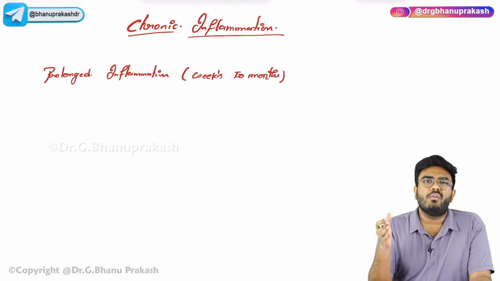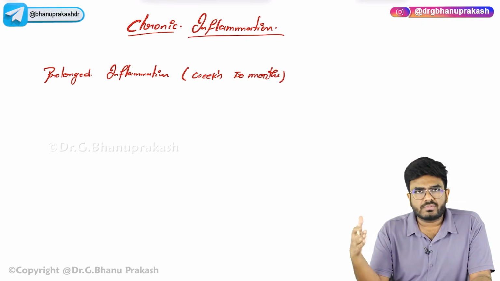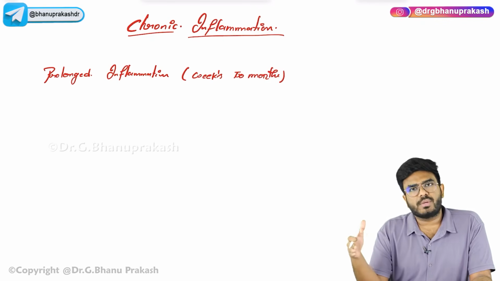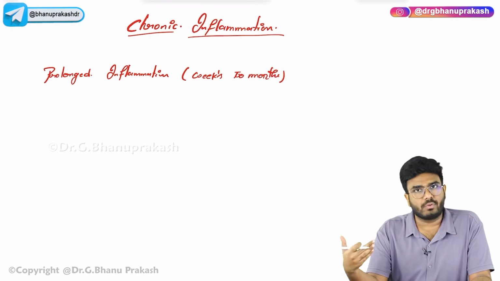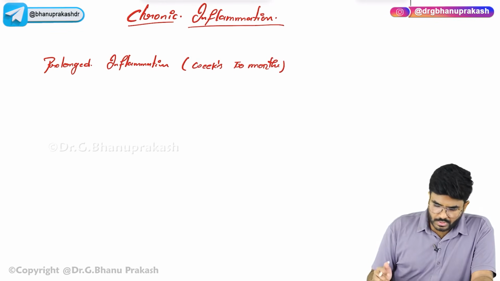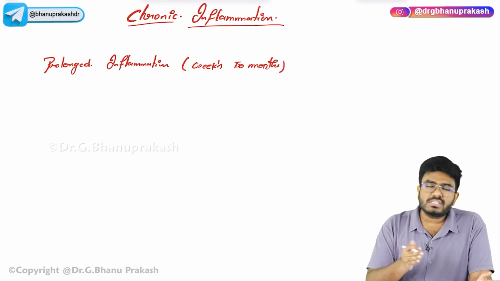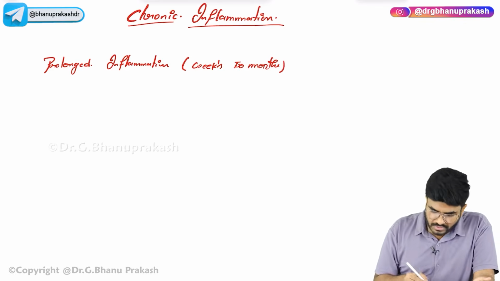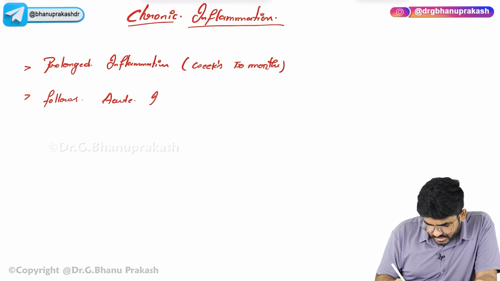For the first 1 to 3 days it will be acute inflammation. After that, the acute inflammation will change into chronic inflammation. So what is the main difference between acute inflammation and chronic inflammation? It is the time period and also the type of cells which are involved. Usually chronic inflammation is seen after acute inflammation. First acute inflammation will be there, after that chronic inflammation. So it follows acute inflammation.